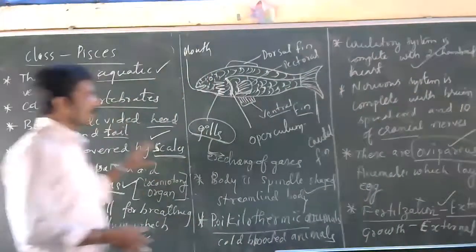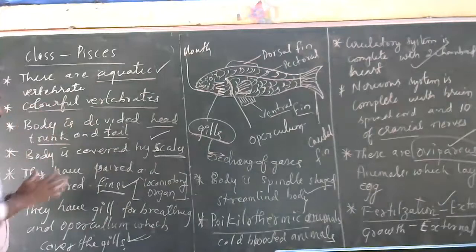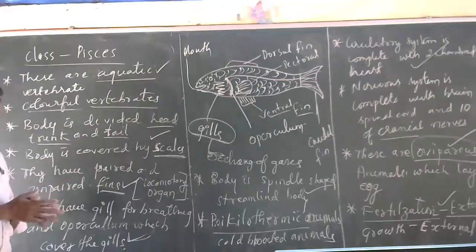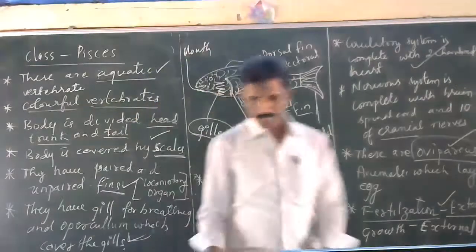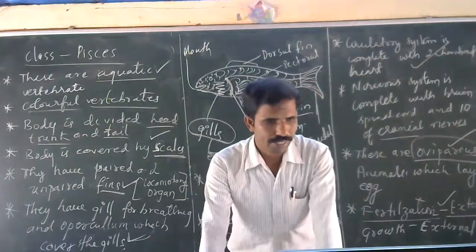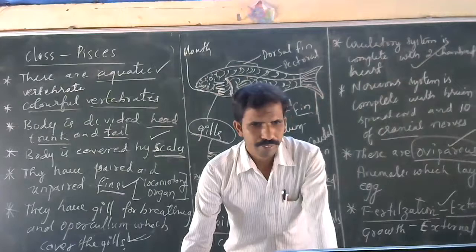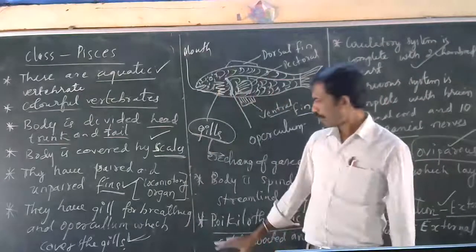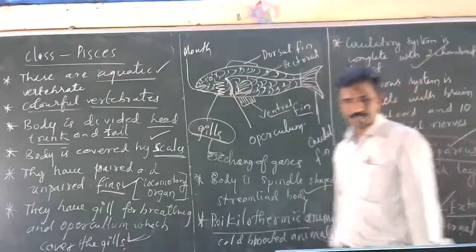I hope you understood the class fishes. If you understood this, most of these common characters will apply to MBBS also, and to the next group. So go through the textbook, read it, and try to understand the things. Is it clear? Ectothermic animals is also an identifying character of fishes.